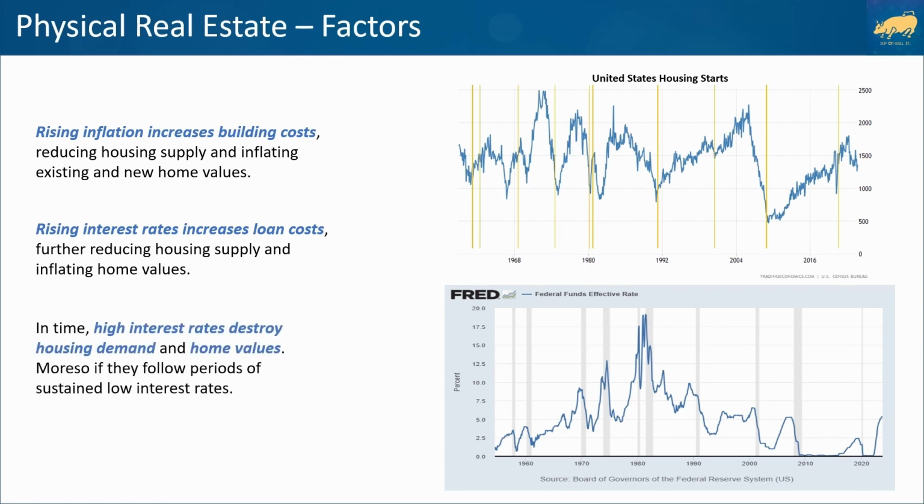If high interest rates persist for long enough, it eventually destroys housing demand and cuts existing and new home values, as it slows down the overall economy, leading to cuts in business borrowing and operations, wages and jobs, while boosting mortgage and rent payment failures or delinquencies. Now let's see how things stand in the physical real estate markets of a few major economies.